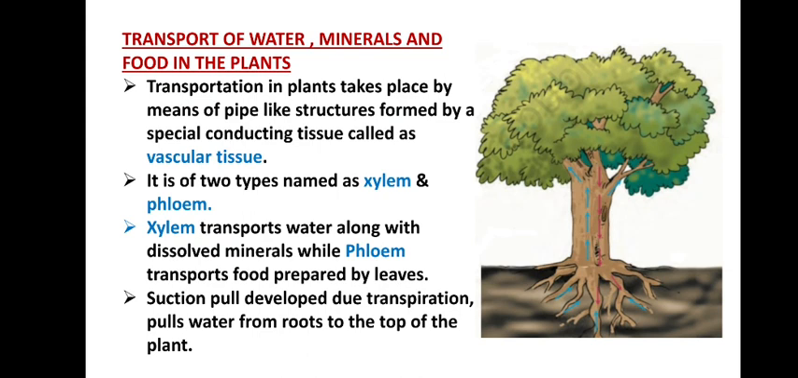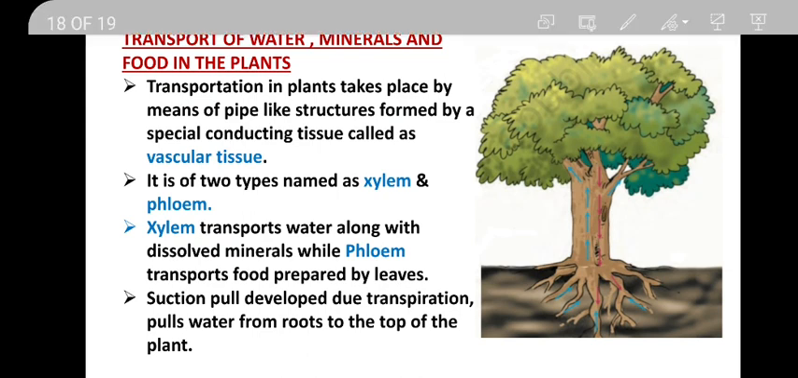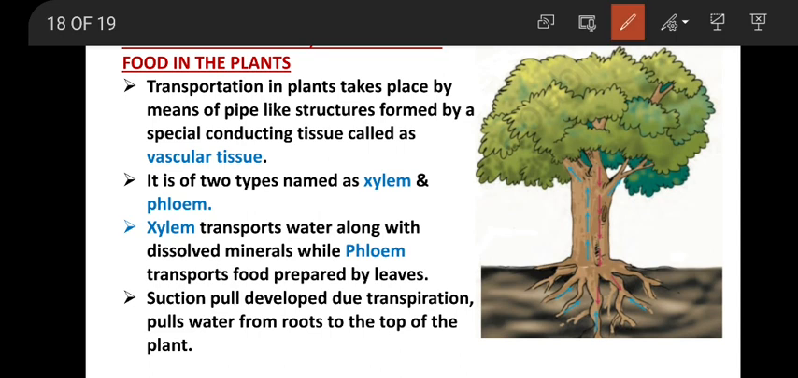Now here I will tell you, transportation in plants takes place because of some special kind of tissue. We call them conducting tissue. Conduct means to pass, to allow the materials to go through. That's why these tissues are called conducting tissue. These conducting tissues are in the form of pipes or tubes. They help in carrying the materials and are also called vascular tissue.